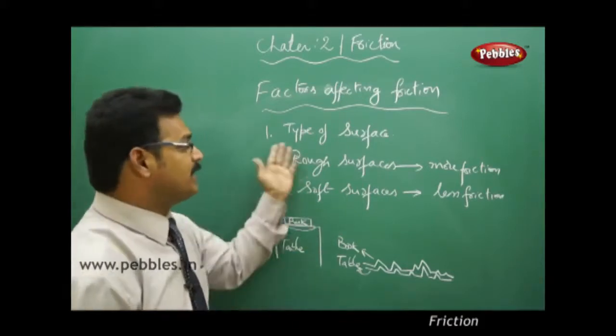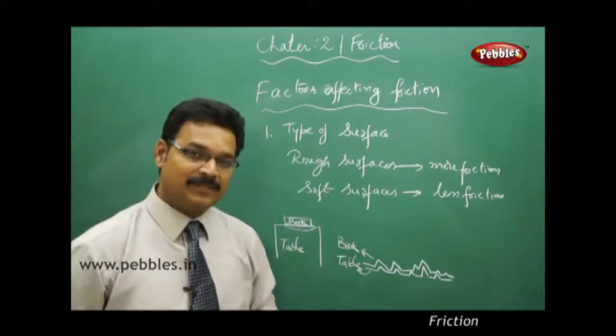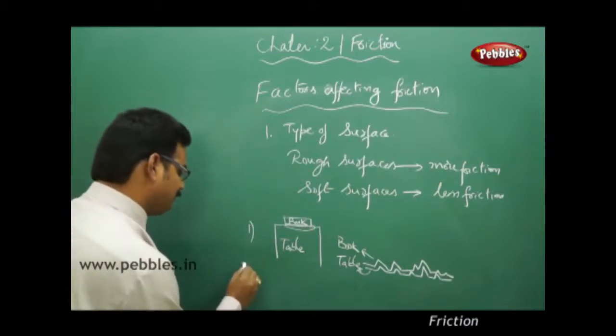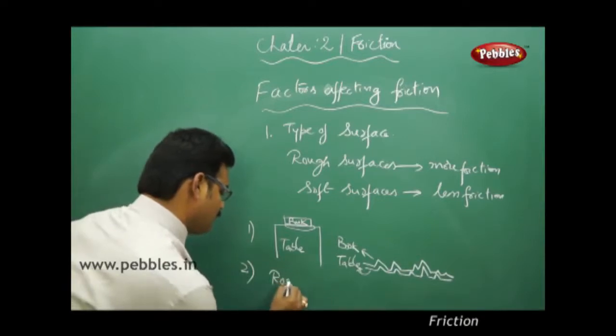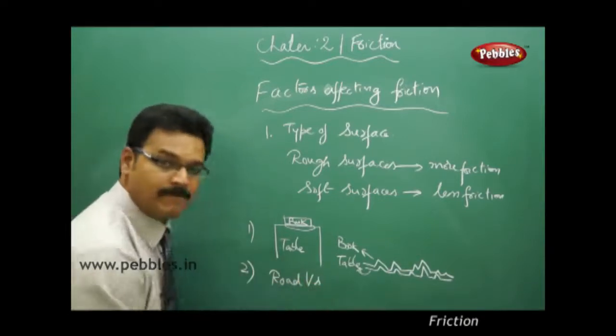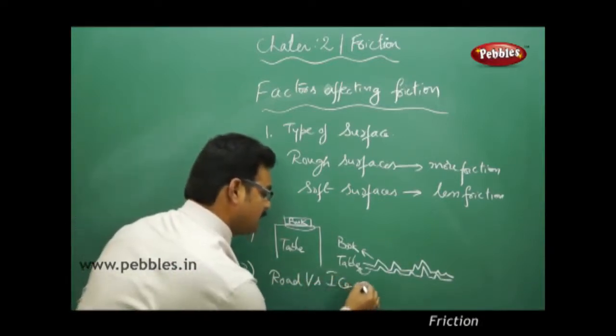So in that way, the type of surface matters. Take another example. Road versus ice surface.